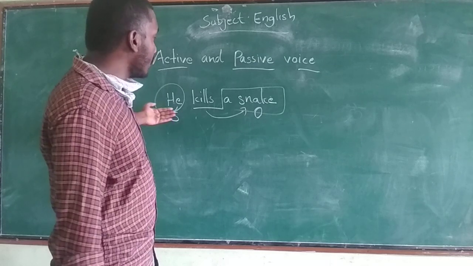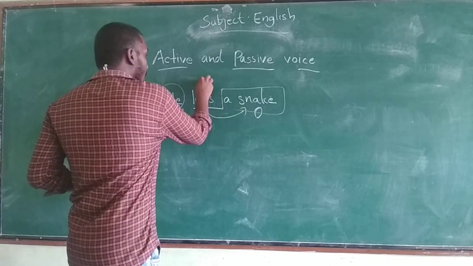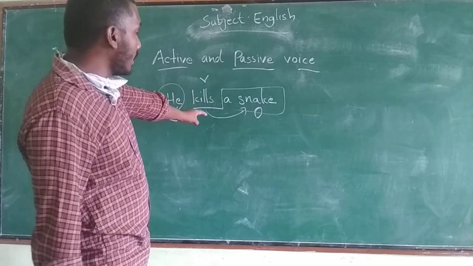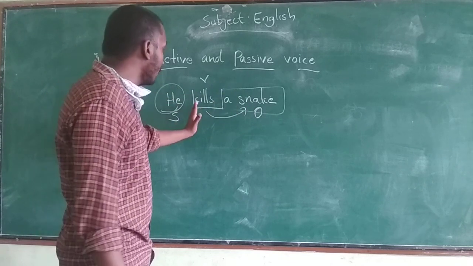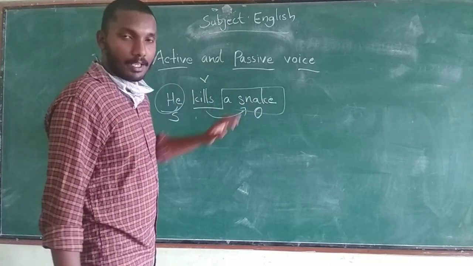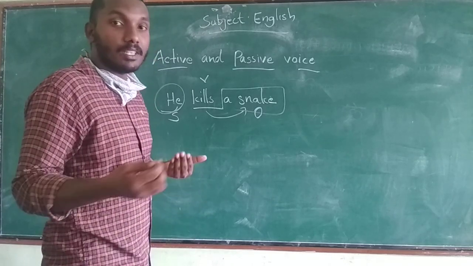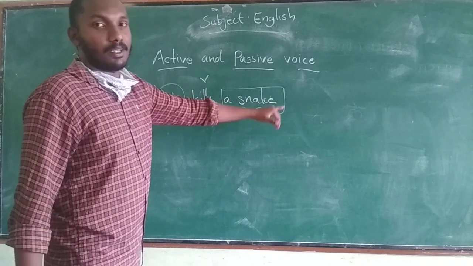Here we are giving more prominence to the subject. He is the subject and kills is the verb, the action word. The verb is moving towards a snake. The one who is receiving the action is a snake. That is the object here.